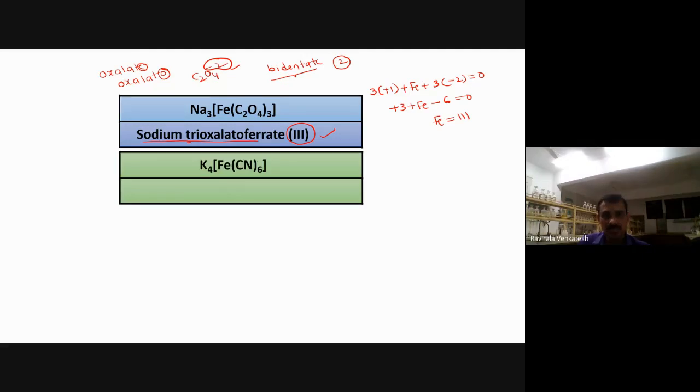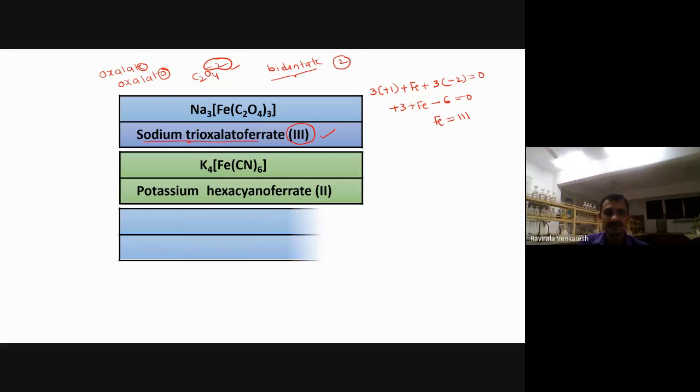Next we'll take one more example. This one we already did: potassium hexacyanoferrate. Isn't it? Next. This one, can anybody explain? Just only we changed this one. In the place of sodium, I have taken potassium. In the place of iron, I have taken aluminum. Now, anybody?